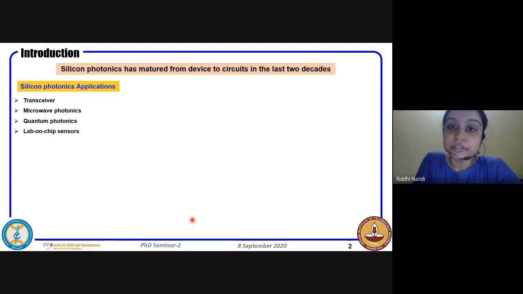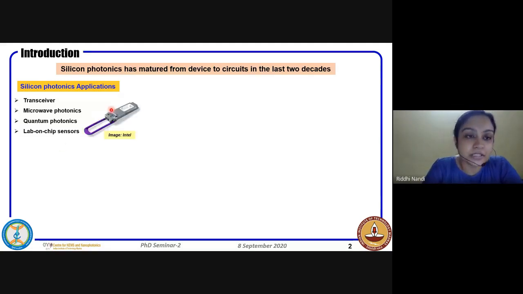So, silicon photonics has been quite a mature platform for the last two decades, and it started with devices. Now it has a lot of different applications which are really commercializing, especially transceivers, which are standalone devices that are already available, and Intel and Cisco have already launched them. There are also other applications like microwave photonics and quantum photonics sensors.